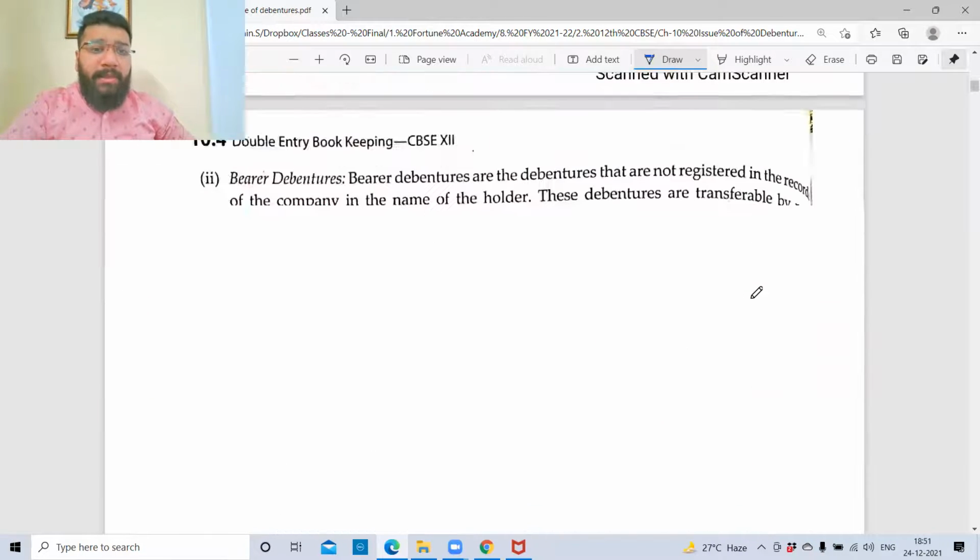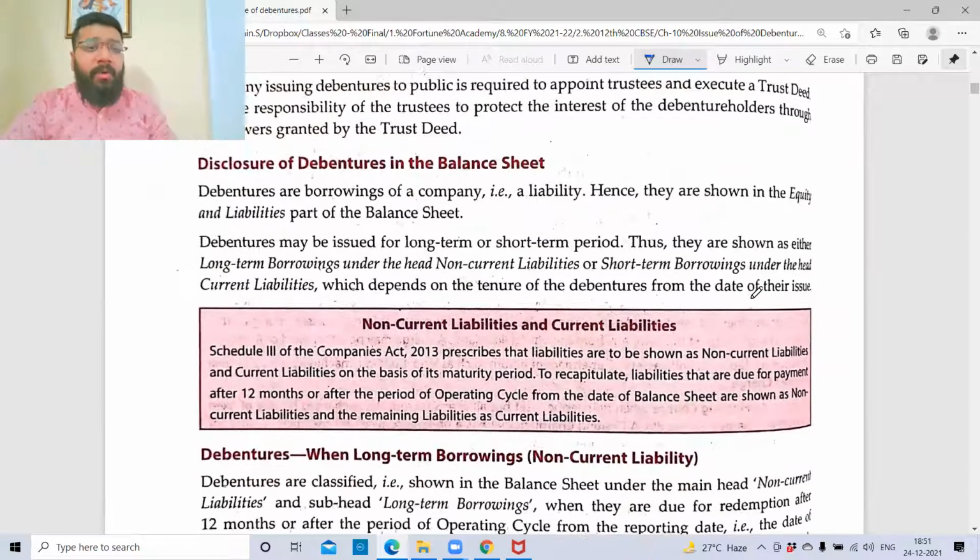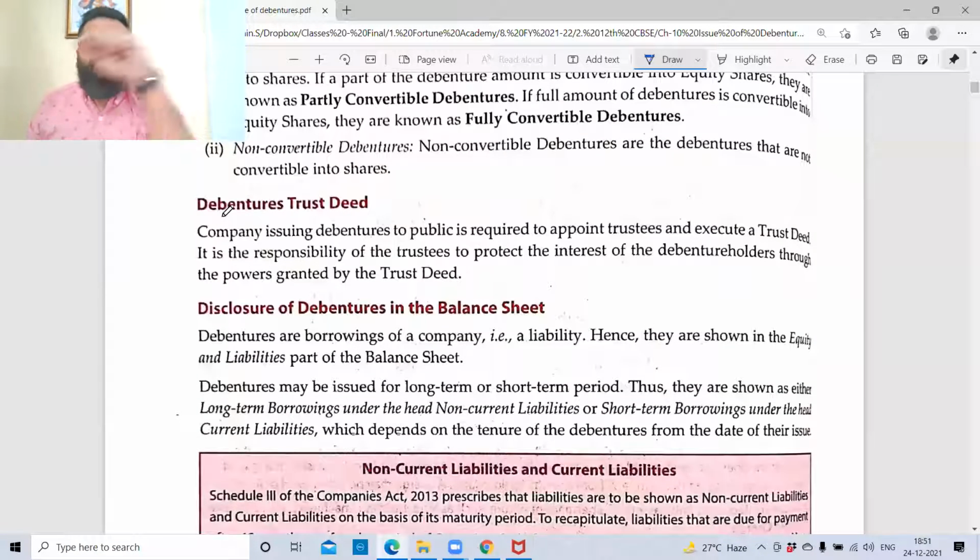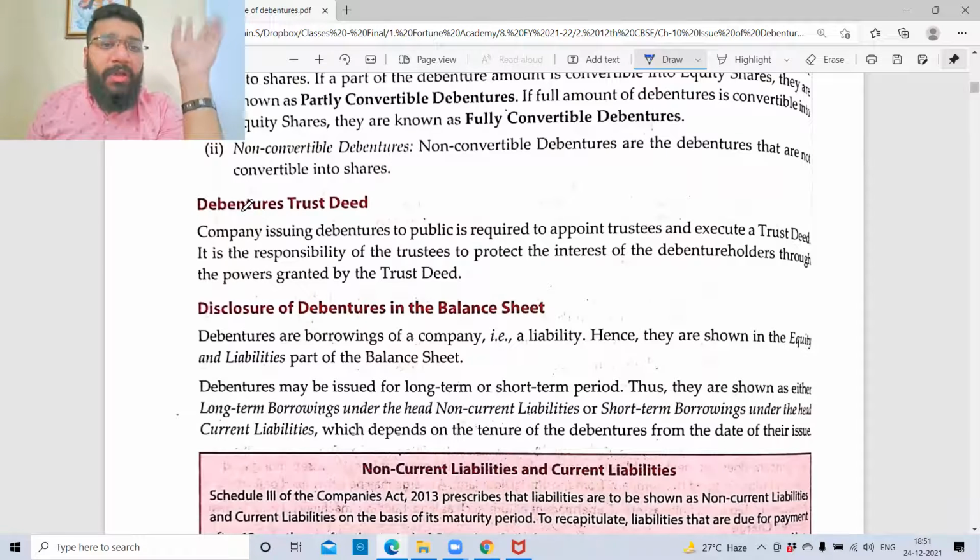So I stopped the theory discussion here. I'll just continue forward. I think from here we moved on to doing practical questions, if I'm not wrong. We did illustration 1 and 2, correct? So now we'll come back and do a little bit of theory, and then we'll head towards the third illustration.